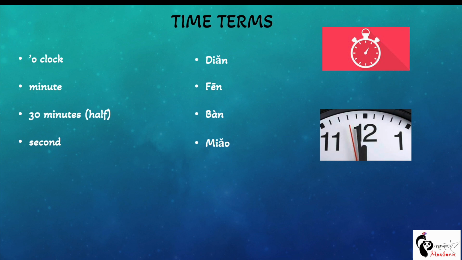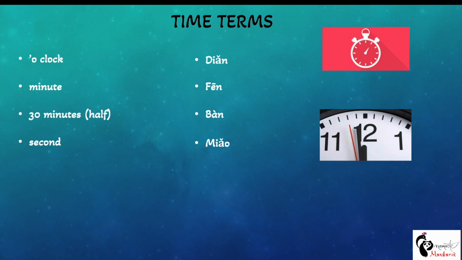Now before we see how to say time, I'm not sure if all of you know numbers in Mandarin language. Some of you may know, some of you may not. So before I show examples of how we say time, we'll quickly learn numbers in Mandarin.